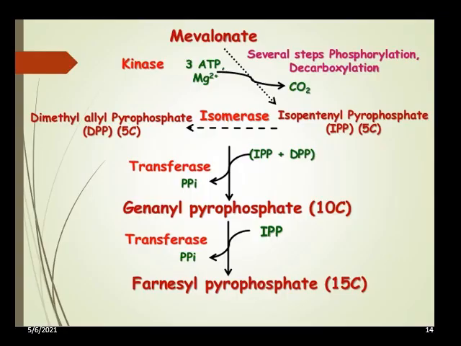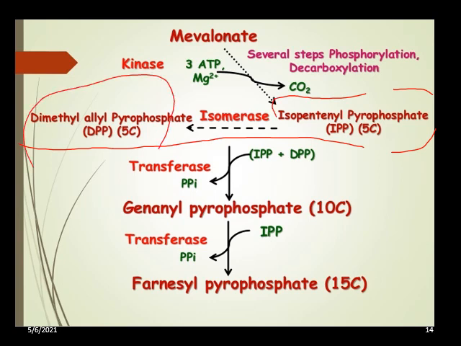Now the second stage explains the conversion of mevalonic acid to activated isoprene units, which consist of 5 carbons. Here the mevalonic acid is phosphorylated by ATP, the hydrolysis of ATP giving the phosphate group to the mevalonic acid, which subsequently undergoes decarboxylation to form the activated isoprene unit. So it is written as several steps of phosphorylation and decarboxylation.